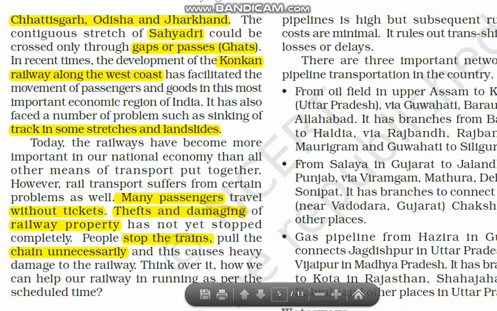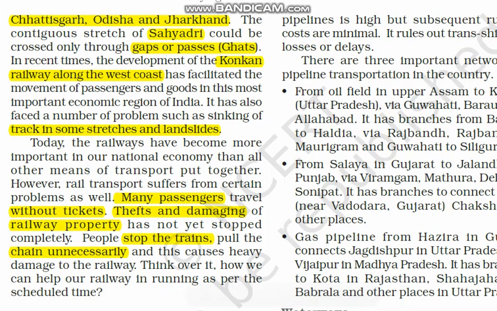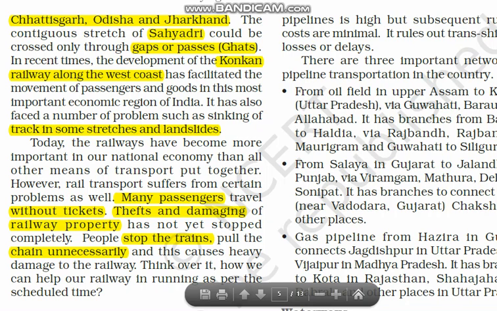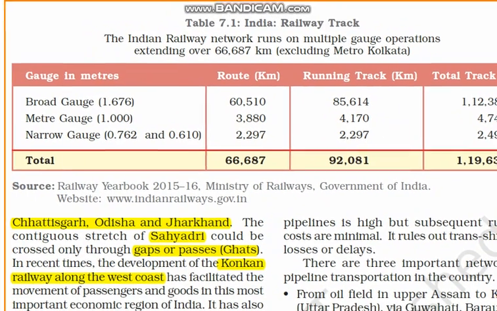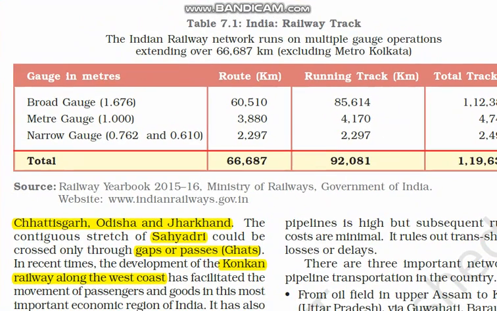Think over it. How can we help our railway in running as per the scheduled time? So this point we will discuss during our discussion time, and you will be giving your suggestions on how we can overcome the problem. Okay, along with this there is one more point that we should discuss, that is the gauge in meters, and this can be asked as a 1 mark question also. The railway network runs on multiple gauge operations. So here you need to understand what is meant by broad gauge, meter gauge and narrow gauge.